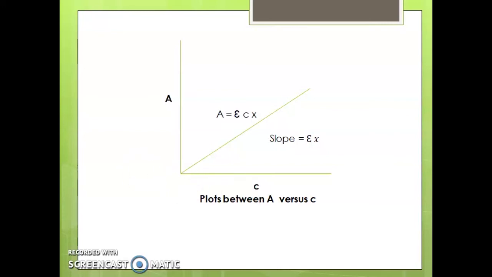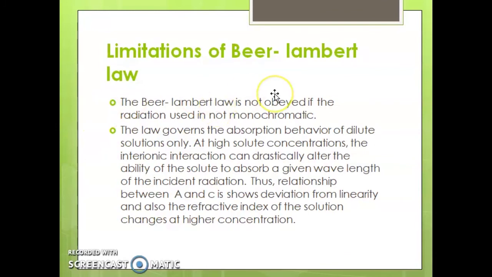Thus, here we are discussing the limitations of Beer-Lambert law. The first point: the Beer-Lambert law is not obeyed if the radiation used is not monochromatic. Second point: Beer-Lambert law would be valid only if the solution is dilute, there is no solute-solvent interaction, and the molecular state of the solute does not change with change in concentration.